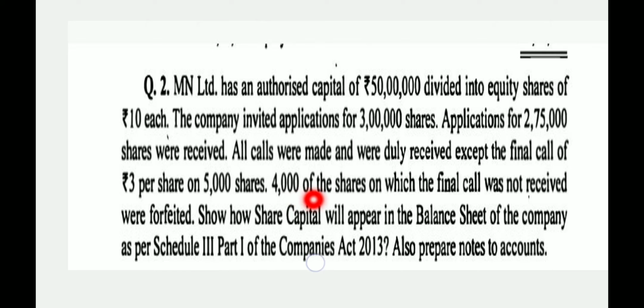After that, 4 thousand of the shares on the final call were not received and were forfeited. The company has the right to forfeit shares if the applicant fails to pay the final call money. So how will share capital appear in the balance sheet of the company as per Schedule III Part I of the Companies Act 2013? Also prepare notes to account. It is a very important question. You have to see it in a very proper and concentrated way. So here is the solution.